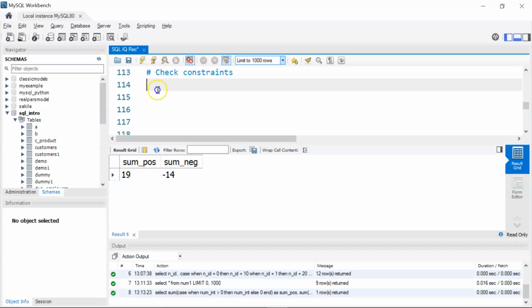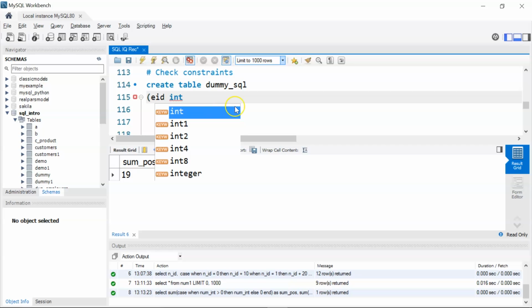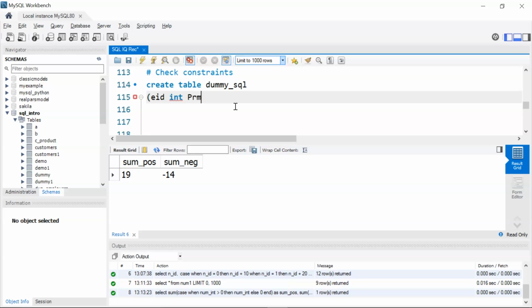Alright, so I'm going to create a table called dummy, let's say underscore SQL. Now this table will have a few columns. First we have, let's say, EID, which stands for employee ID. The data type is integer, and I'm going to assign employee ID as my primary key. So I'll write primary key here. Okay, I'll give a comma.